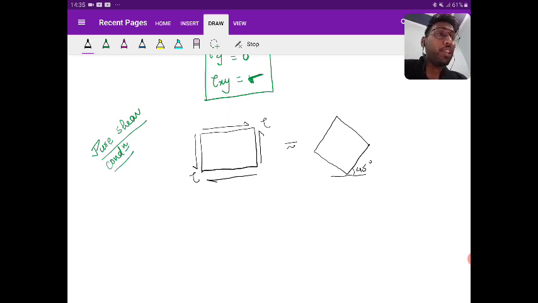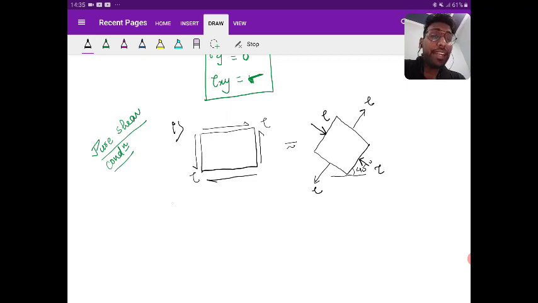So at 45 degree you can see the elongation. If tau is the shear magnitude, it will be tau, and along the perpendicular there will be opposite tau. So this is the first way of representation of pure shear condition. Both the diagrams are representing pure shear condition. I will prove that later.